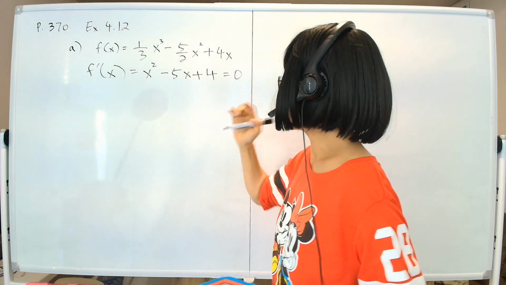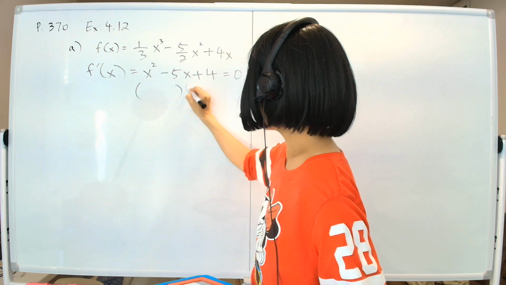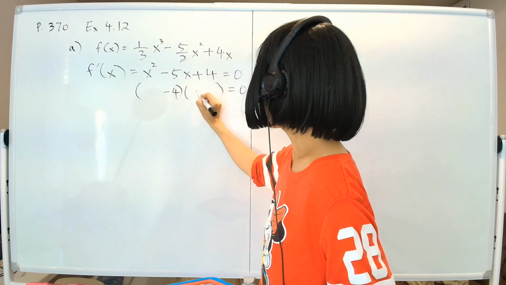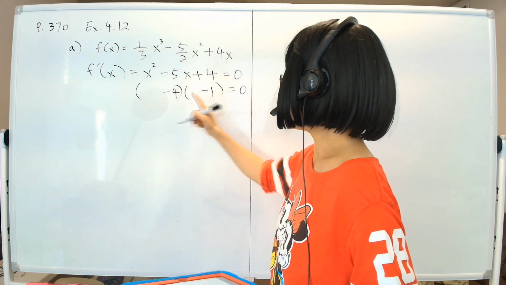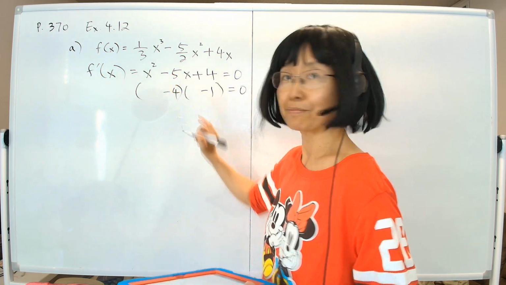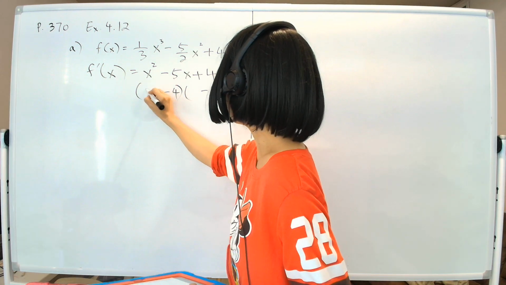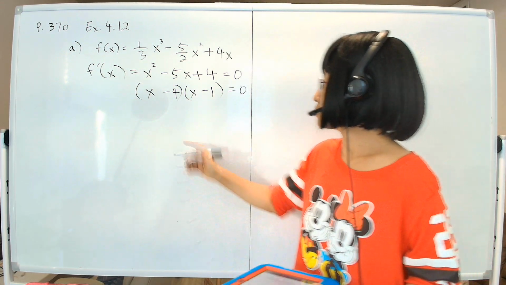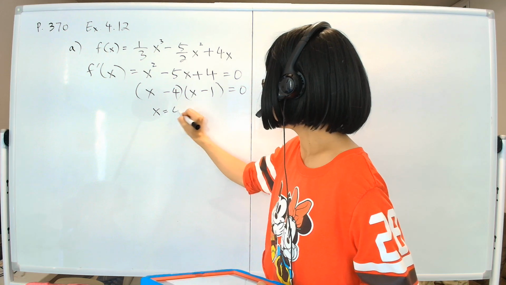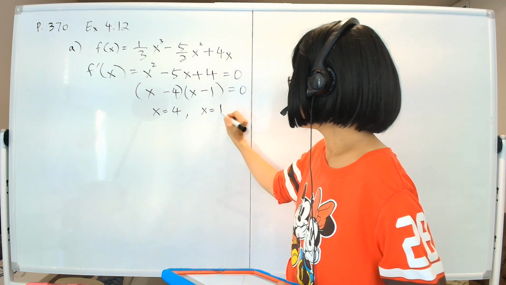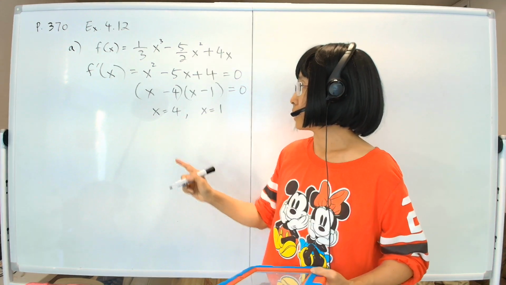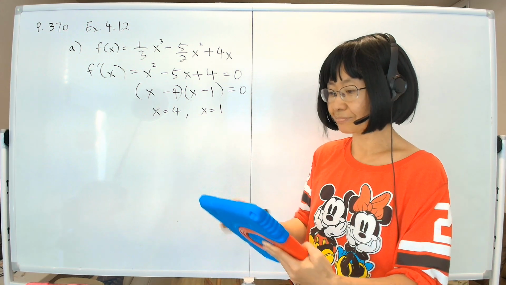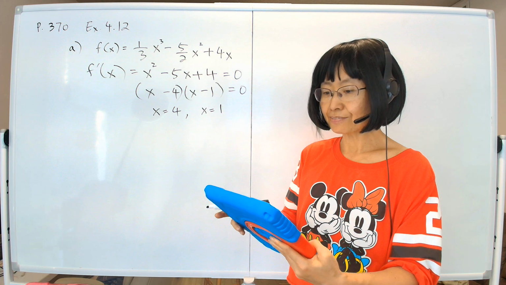Right now this is fairly straightforward. We'll do this trick. That is minus 4 minus 1 multiplies to become 4 and added together become minus 5. So we have the factors, and at x equal to 4 and x equal to 1, something interesting happens: f prime is 0.